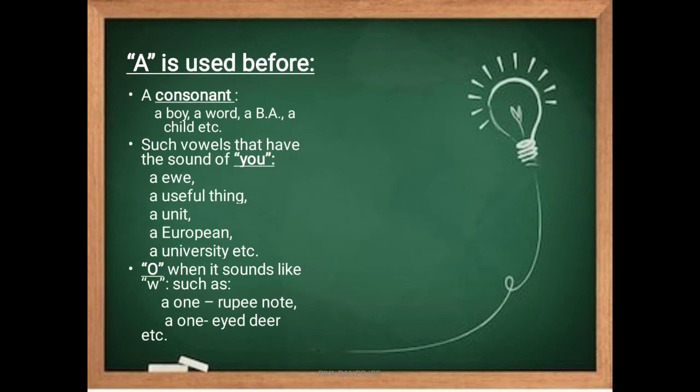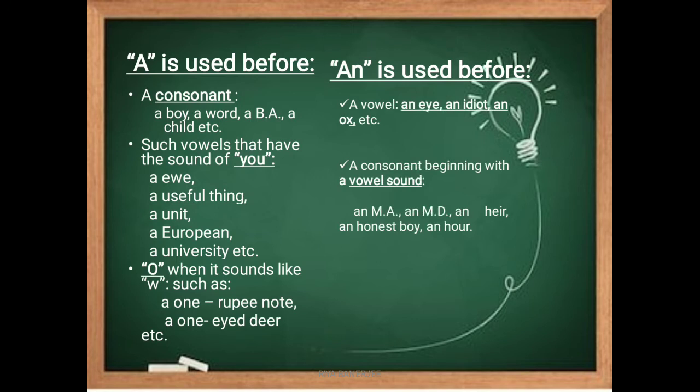And with the sound O, when it sounds like wa, such as a one rupee note or a one-eyed deer, etc. So now let's see when an is used. An is used before a vowel, like an I, an idiot, an ox. The initial sound should always be a vowel.